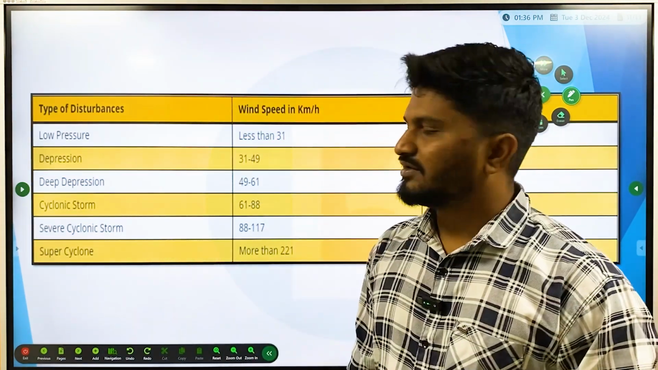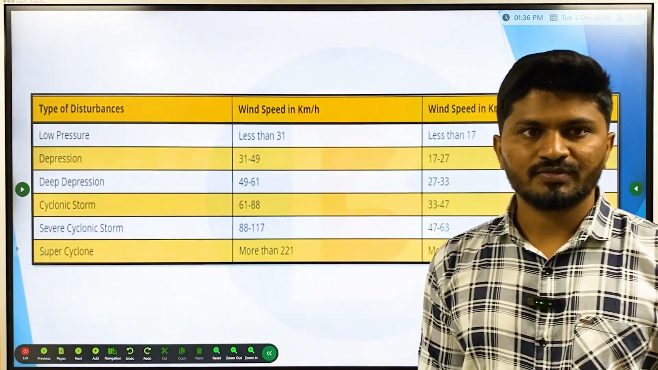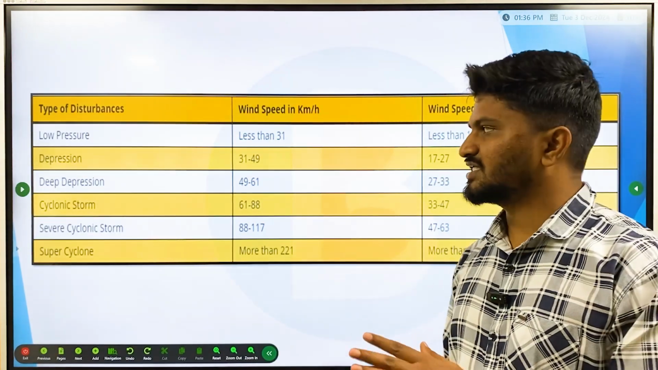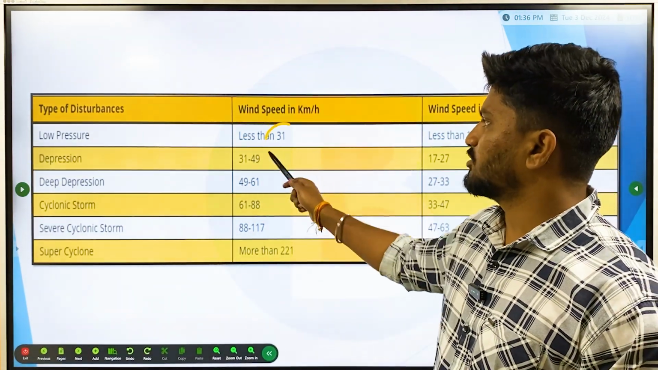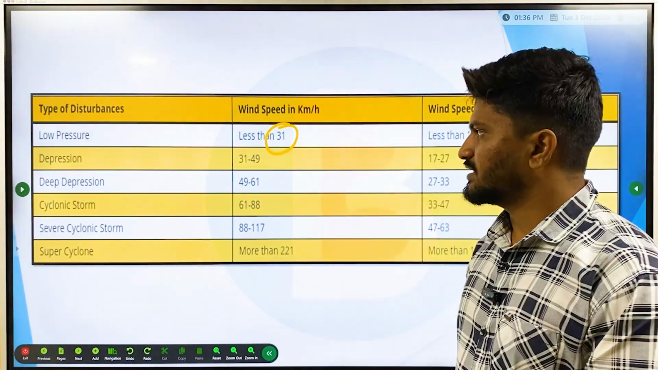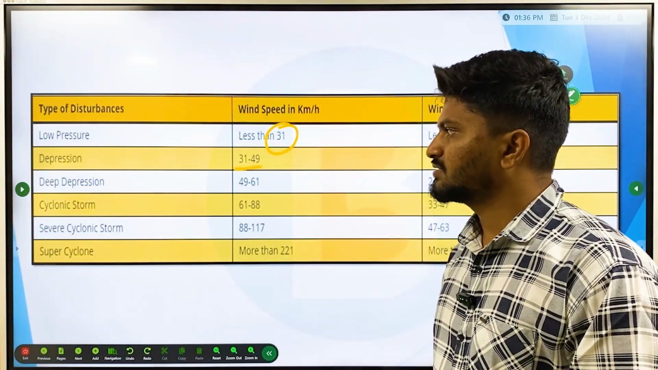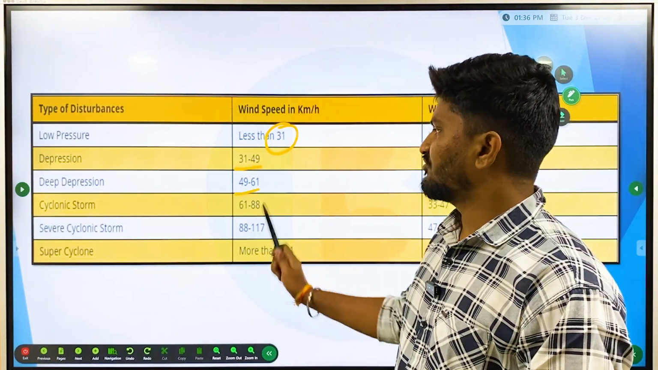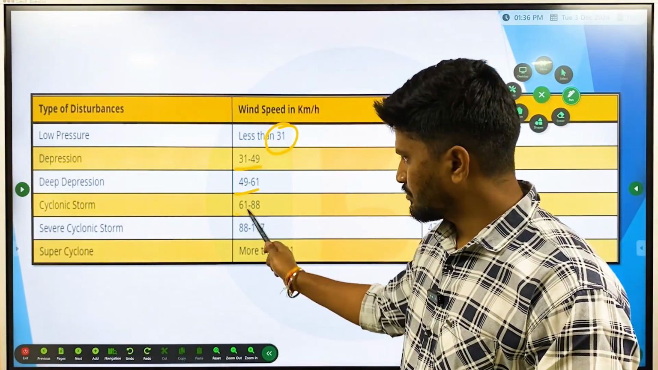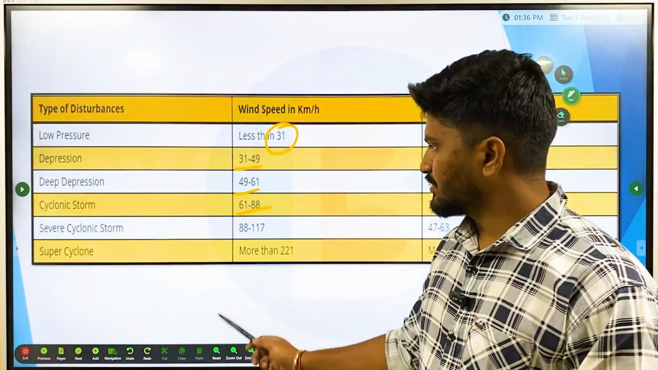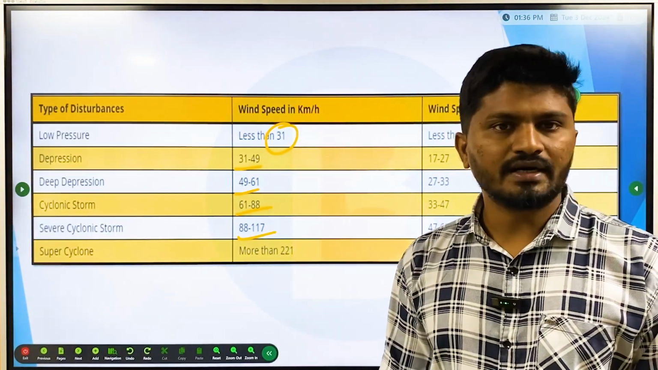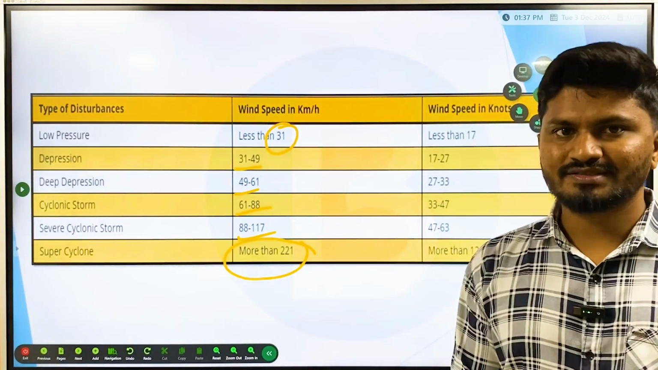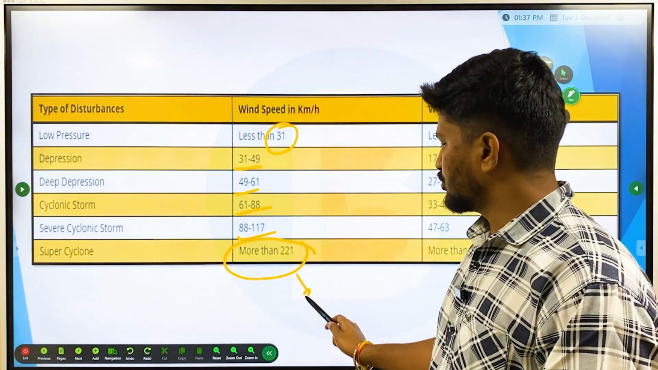And then there are different types of classifying cyclones, okay, based on the speed. Type of disturbances: if it is just a low pressure disturbance, its wind speed will be less than 31 km. If it is a depression, it will be 31 to 49 kilometers. This is according to the World Meteorological Organization. Then deep depression, 49 to 61 km. Cyclonic storm, 61 to 88 km. Severe cyclonic storm, 88 to 170 kilometers. And super cyclonic storm, this is more than 220 kilometers. And these are the most destructive.